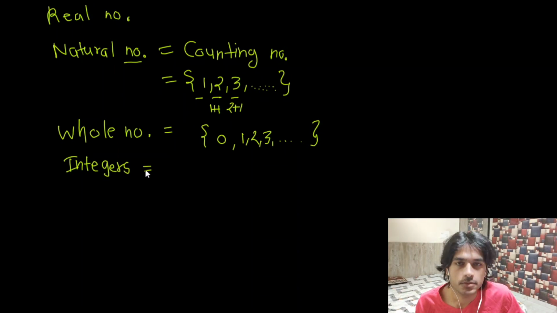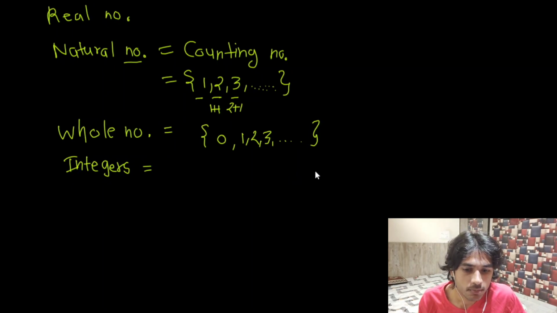So what are integers? To give you the definition right away, integers basically means all the whole numbers and the negation of all the whole numbers. When I say negation, what does that mean? Let me explain. Suppose you had a simple example, 5 oranges, and you gave up 3 oranges to someone. How many oranges will you be left with? It will be 5 minus 3, which equals 2.